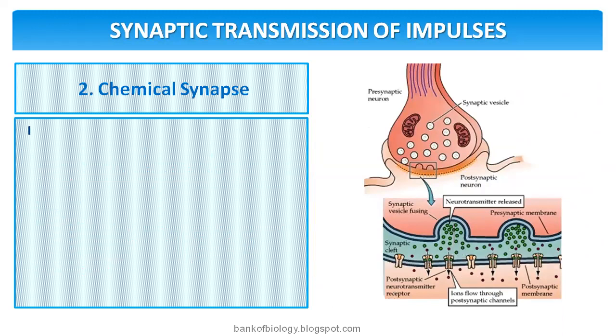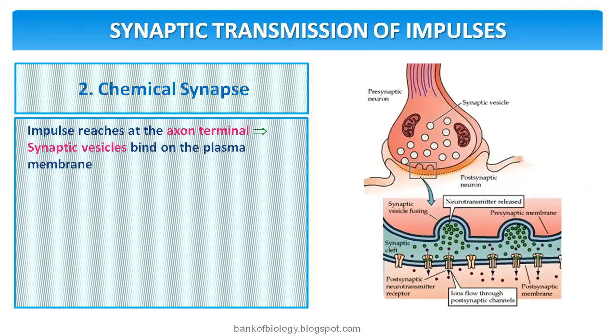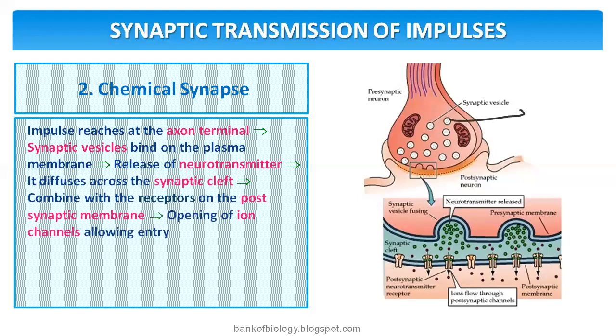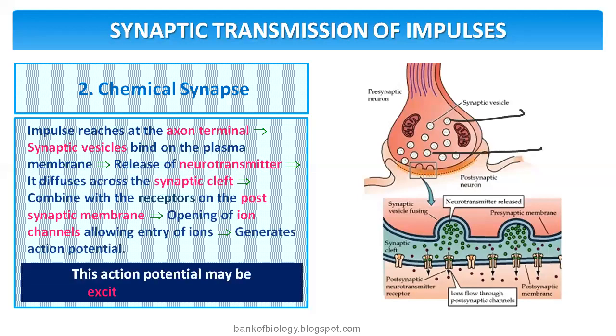So the impulse reaches the axon terminal. The synaptic vesicles bind on the plasma membrane. This sequence is a very frequent and regular question in examinations. Impulse reaches the axon terminal, then the synaptic vesicles go and bind on the plasma membrane.